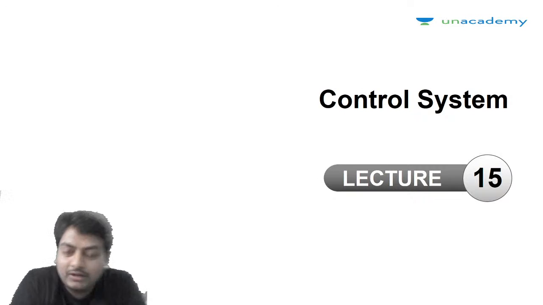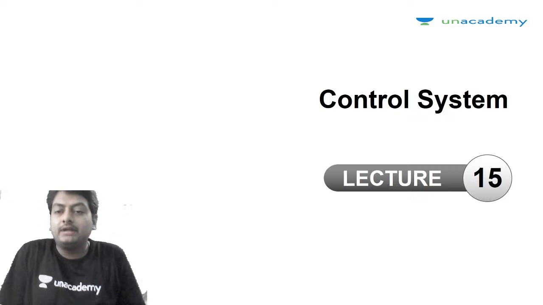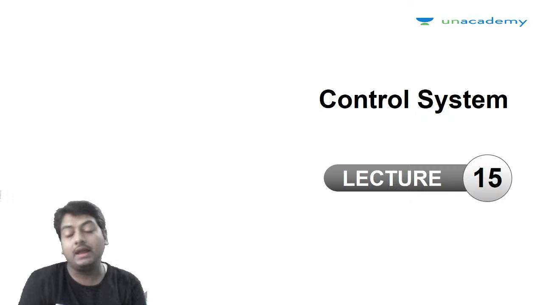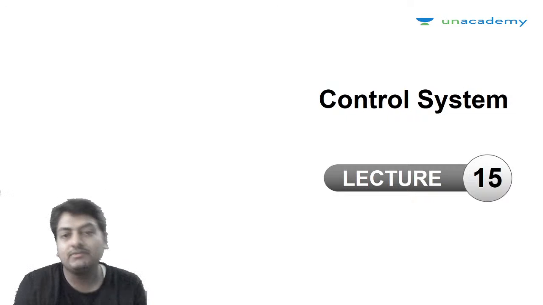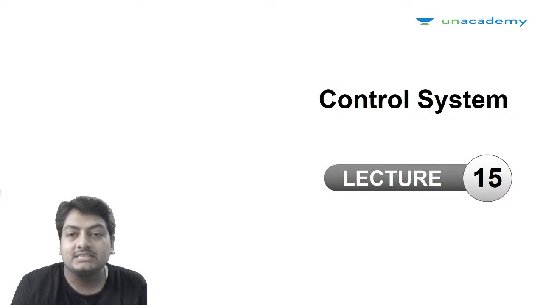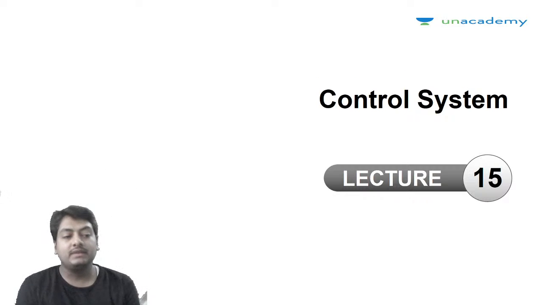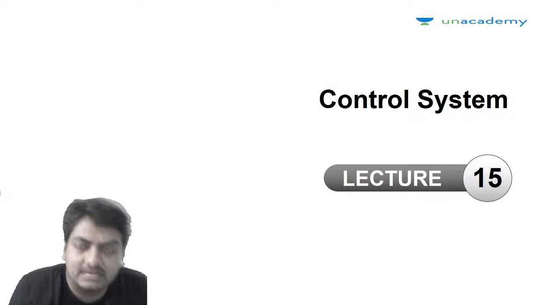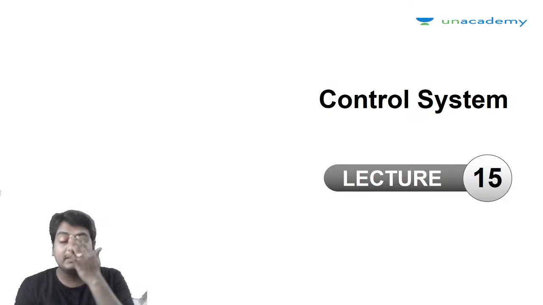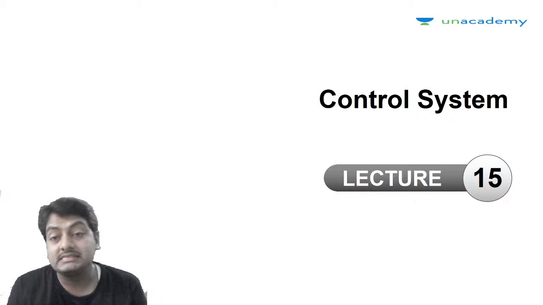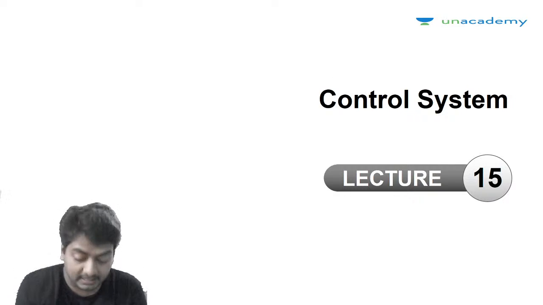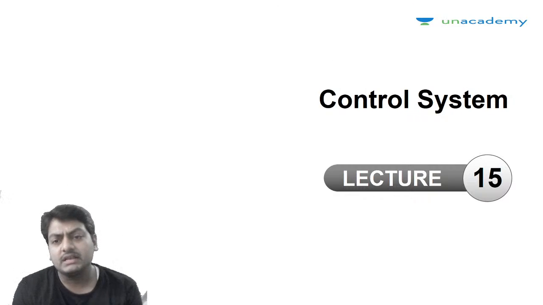Hello guys, good afternoon. 27th of February today, 2021, and now we are into lecture number 15 of control system, in which we are going to discuss what are the special cases of Routh-Hurwitz's stability criteria. In the previous lecture we have discussed what is Routh-Hurwitz's stability criteria and how the stability can be tested using Routh-Hurwitz's stability criteria. Okay, so there are some special cases into this.